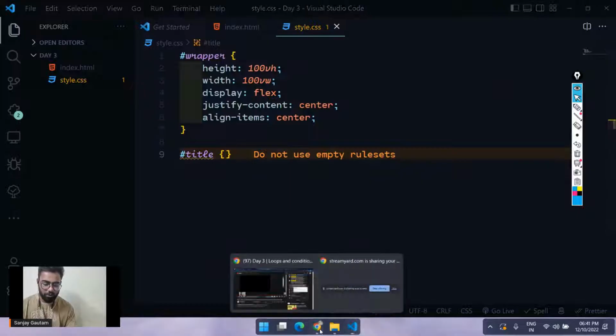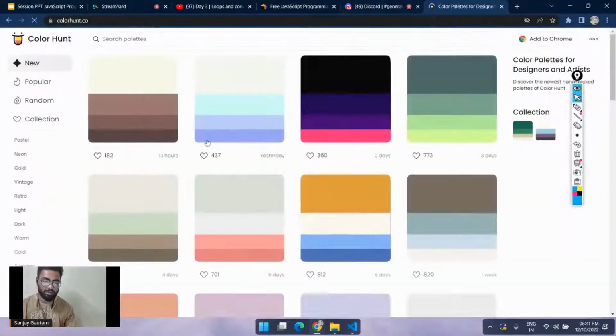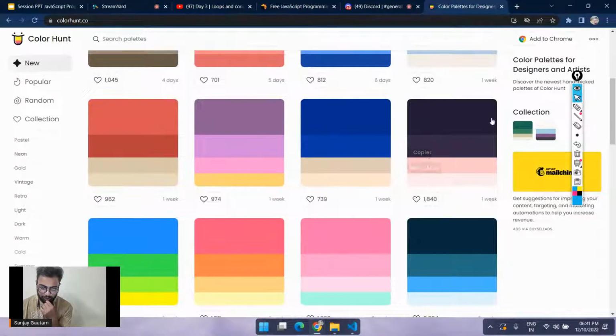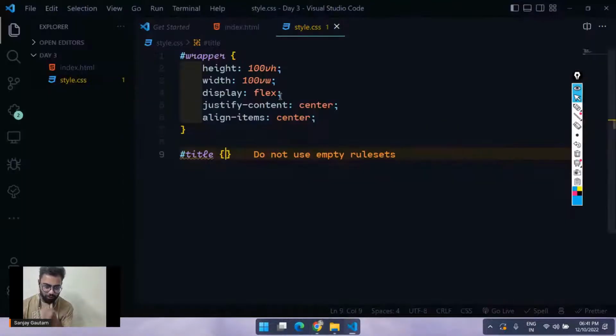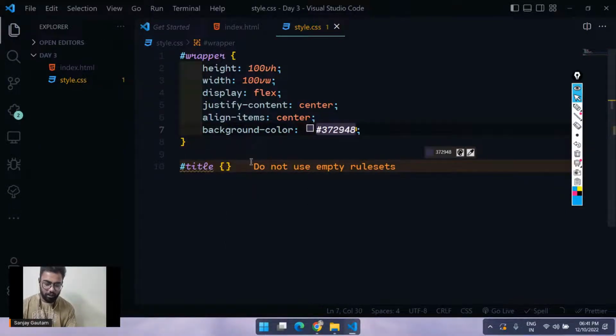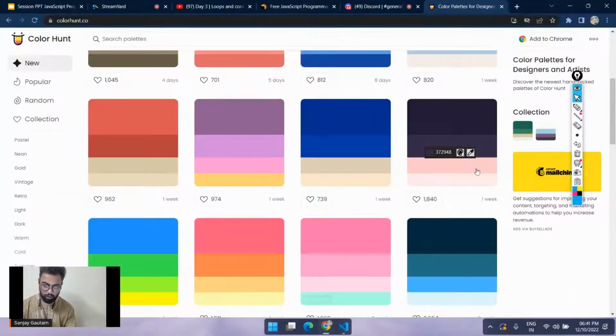For some beautiful colors, why don't we visit Color Hunt? Remember, colorhunt.co is a very good website to get some good colors. Today let's go with some chocolatey colors. I'm going to use this color for the background color, and for the text color, let's go with this one.